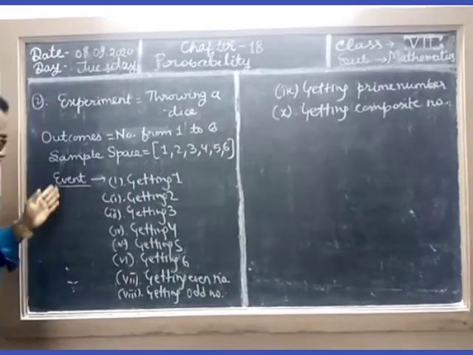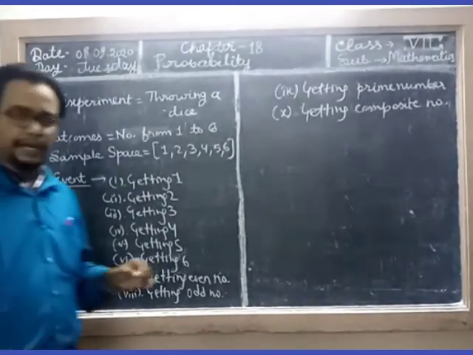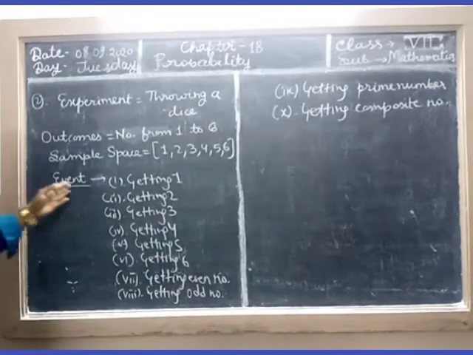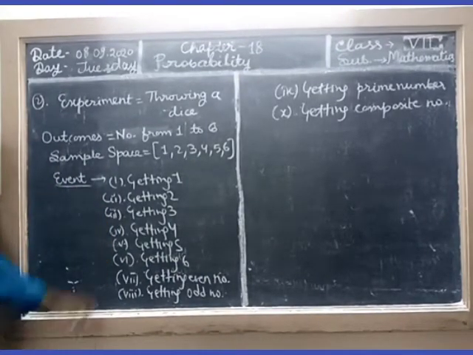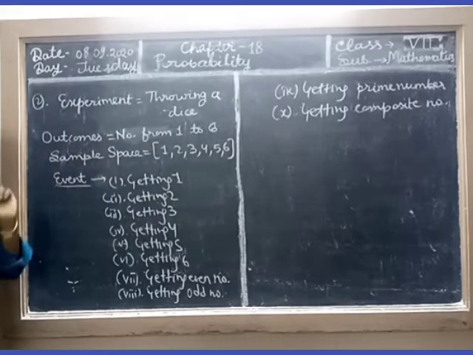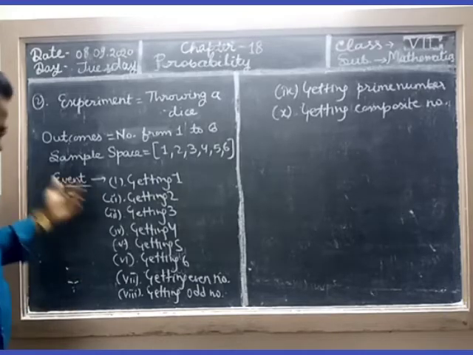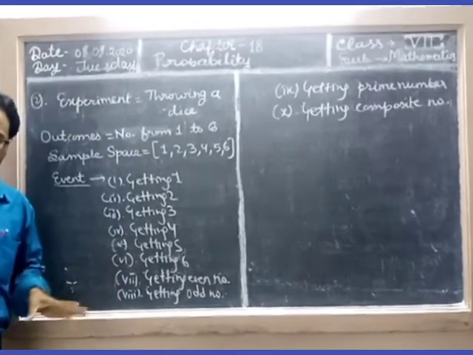So students, events are already given in the question. As per the question, the event is already given because there are so many events. Outcomes are fixed, experiment is fixed, sample space is fixed, but there are lots of events. So in our exercise, events are already given in the question.